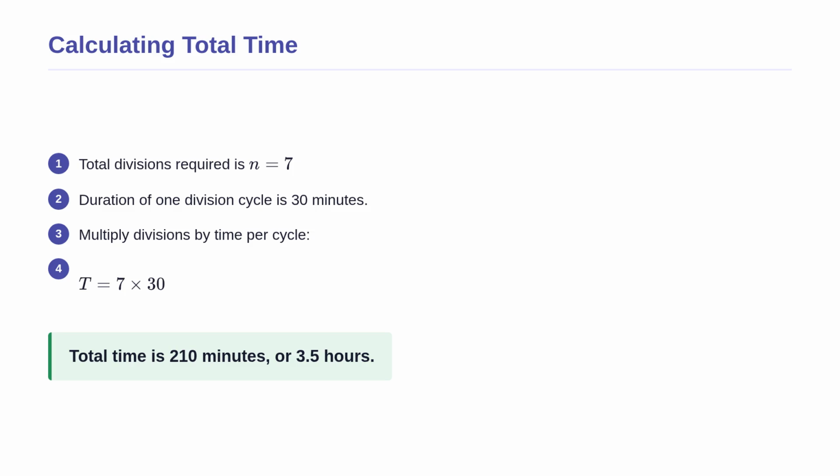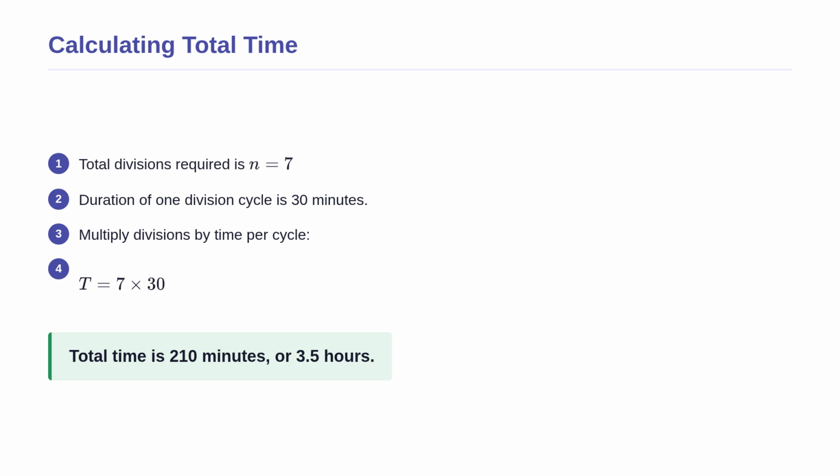Now that we know it takes exactly 7 divisions, we must calculate the total time required for the entire process. We do this by multiplying the number of divisions by the duration of a single division cycle. The problem states that each division takes exactly 30 minutes to complete. Therefore, we simply multiply 7 by 30.